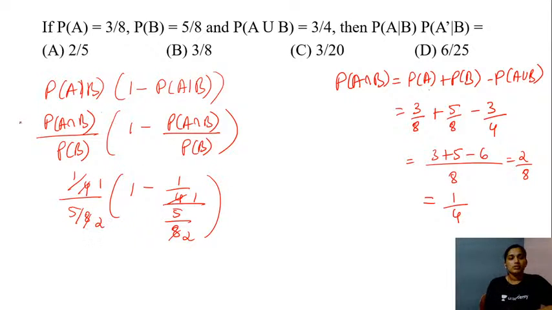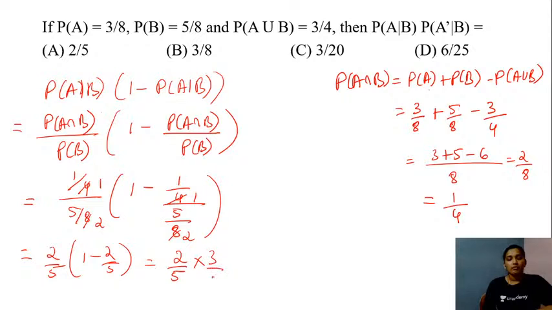So we will have these values as 2 by 5 into 1 minus 2 by 5, which is going to be 2 by 5 into 3 by 5, and the answer for the question will be 6 by 25. Yes, so the right answer for this question will be option D, students, that is 6 divided by 25.